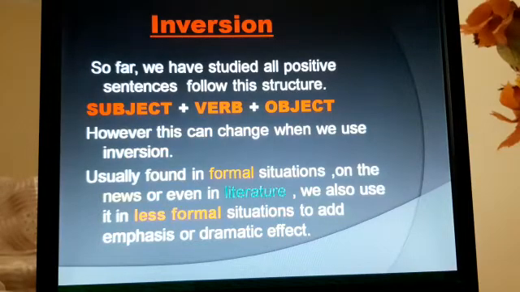Well, hello everyone. Today's topic is inversion. So far, we have studied all positive sentences follow this structure: subject plus verb plus object. However, this can change when we use inversion. Usually found in formal situations, on the news, or in literature, we also use it in less formal situations to add emphasis or dramatic effects.